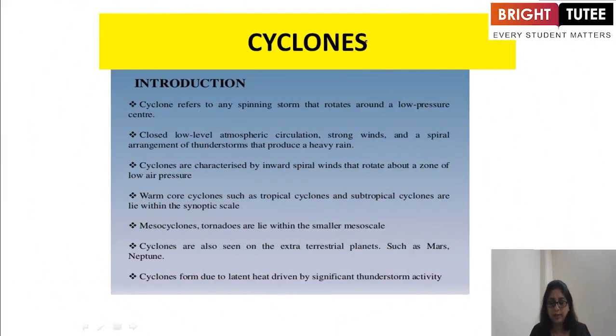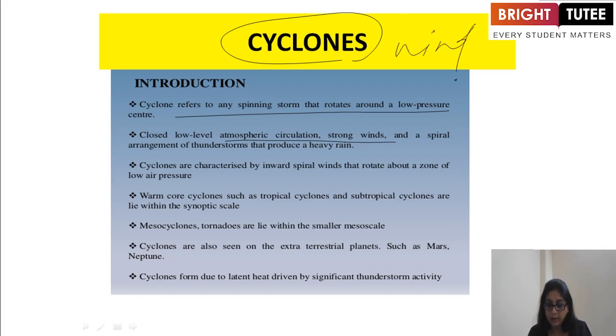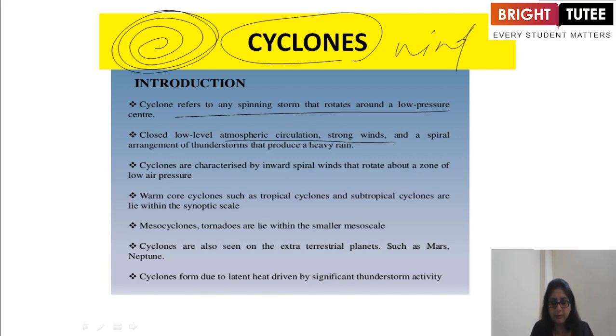Next is your cyclones. This is also a natural disaster. Cyclone refers to any spinning storm and rotates around a low pressure. Cyclone, low level atmospheric circulation, strong winds. So that means cyclone is always because of wind pressure, and a spiral arrangement, like it comes like this. This is the spiral arrangement of thunderstorms that produce heavy rain.